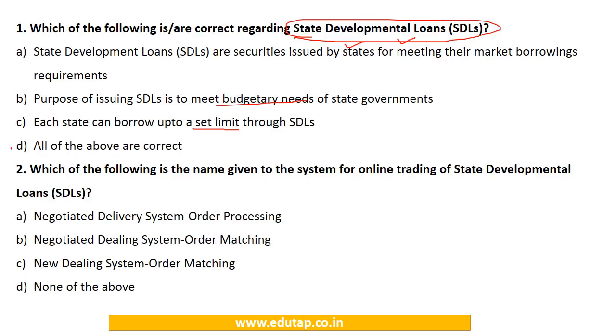All are correct. Next question. Which of the following is the name given to the system for online trading of state developmental loans? Options are: negotiated dealing system, order processing; negotiated dealing system, order matching; new dealing system, order matching; or none of the above. So this system, again, we have covered. We have seen that the online trading of these loans is done through the system of negotiated dealing system, order matching, or NDSOM. So the answer to this would be option number B.